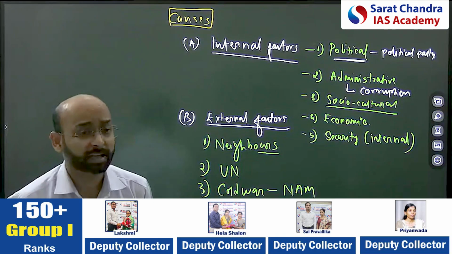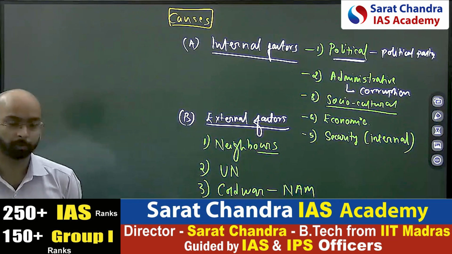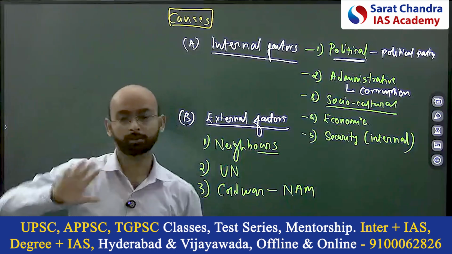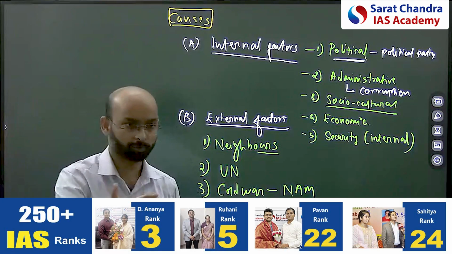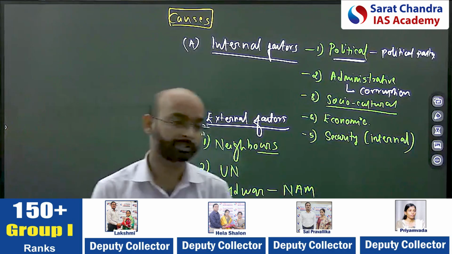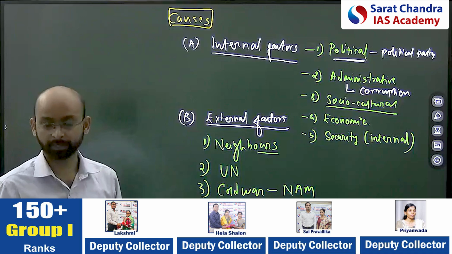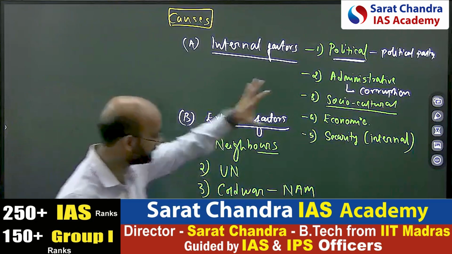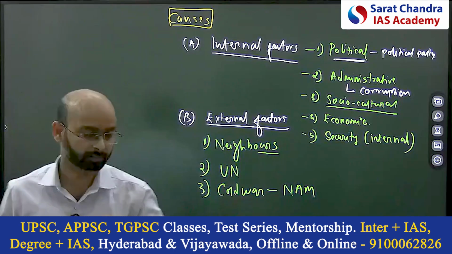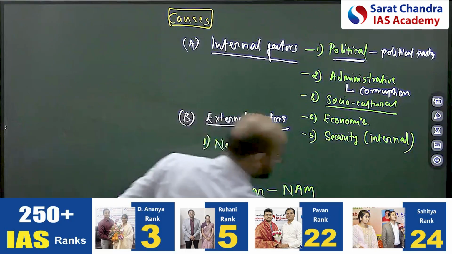So it will depend on the type of question, but my point here is thinking in that dimension. Now you guys are mature enough to get to the point in that dimension according to the question demand. That job you have to do. My point here is that overall, based on my understanding of post-independence, by learning that book multiple times and by analyzing the previous year questions, what I found is that these dimensions should be there in your answer of history, post-independence. Okay, that was the point. So causes done. Now let's move to the next part, that is the implications.